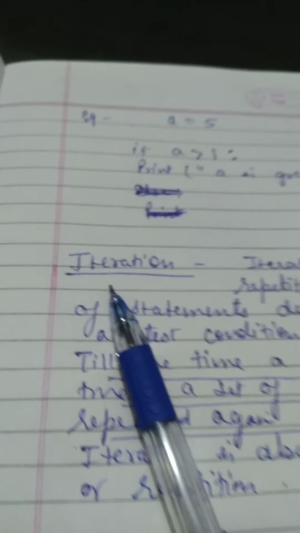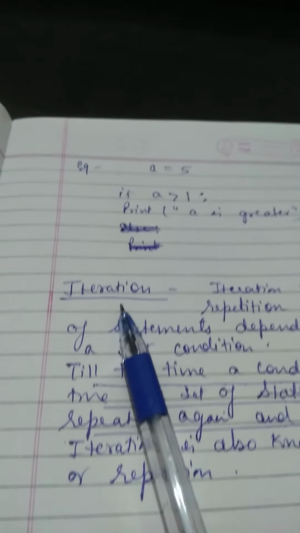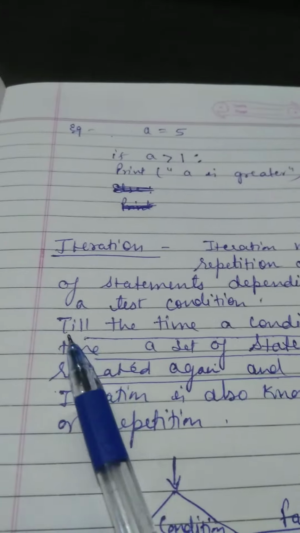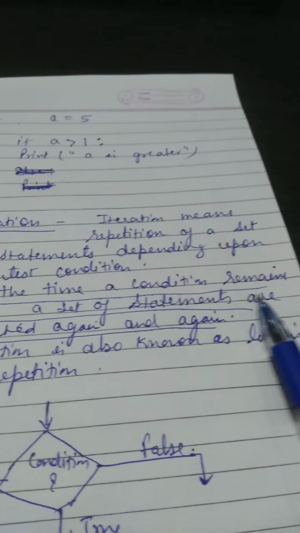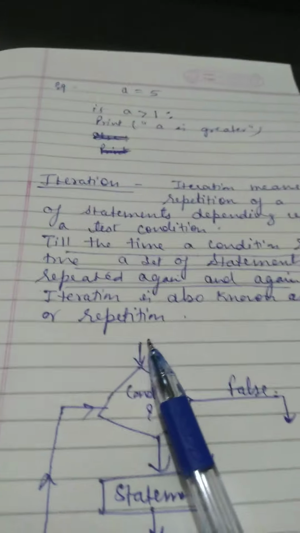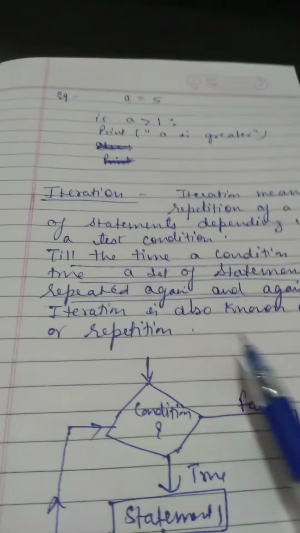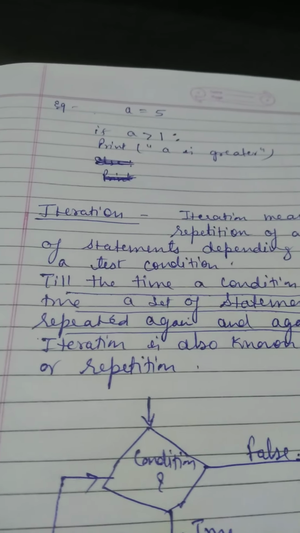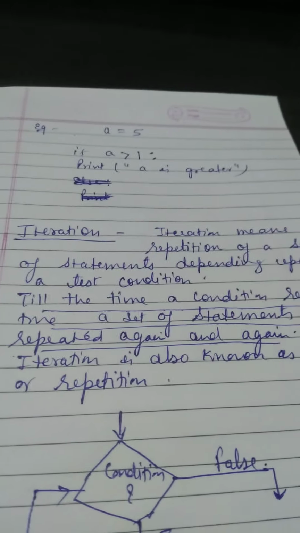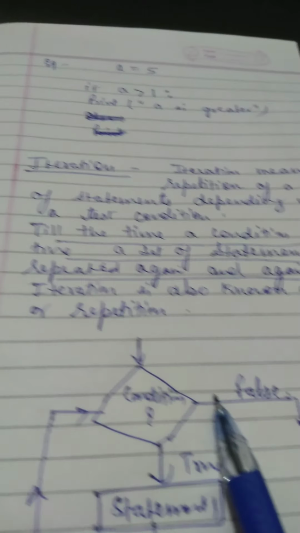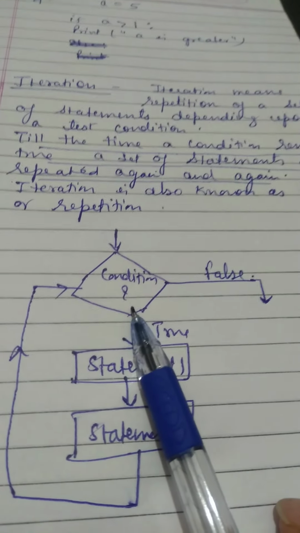Okay, now iteration. Iteration means repetition of a set of statements depending upon the test condition. Till the time a condition remains true, a set of statements are repeated again and again. Iteration is also known as looping or repetition. Okay, iteration means repetition of the statement. We can say loop also. Loop means if you make a loop, the same work you are repeating, that is known as iteration.